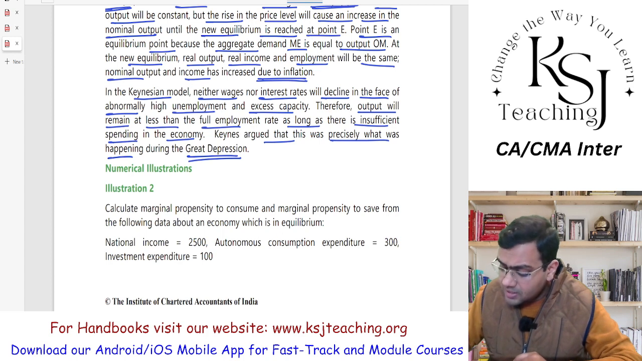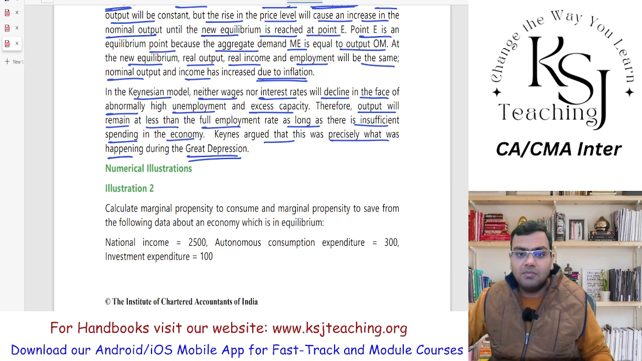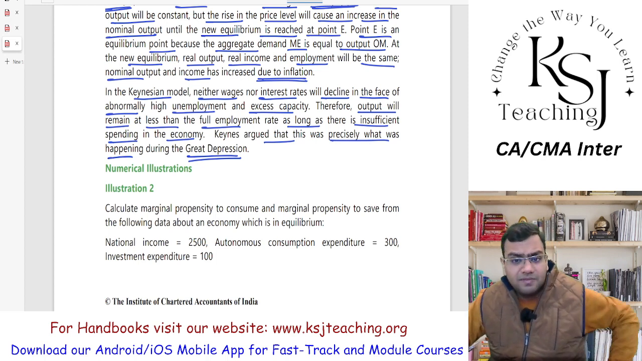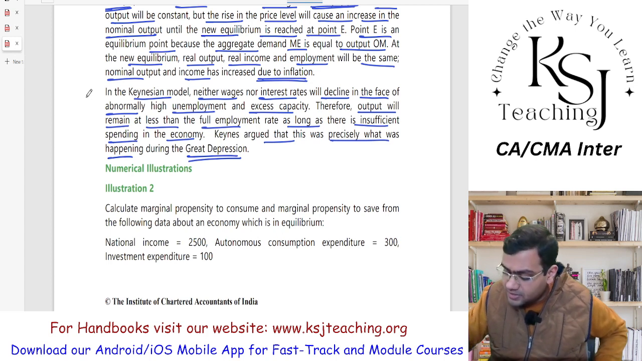Now, what is he trying to say? He says neither wages nor interest rate will decline in the face of abnormally high unemployment. If there is high unemployment or excess capacity, the wages and the interest rates will not fall. Output will remain at less than the full employment. As long as there is insufficient spending in the economy, he says the output will always be less than the full employment because the demand will always be less than the full employment. And this is what happened during the Great Depression. The Great Depression shows the deflationary gap, that is, less demand.